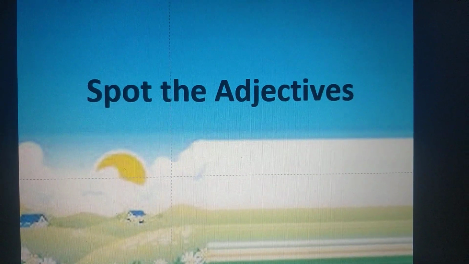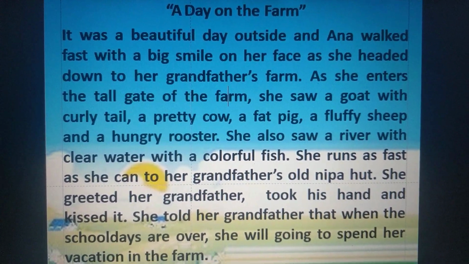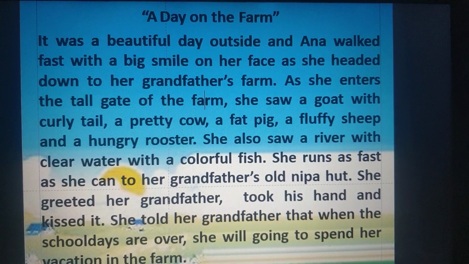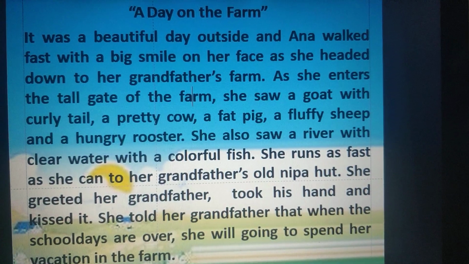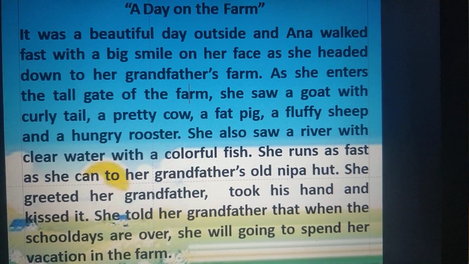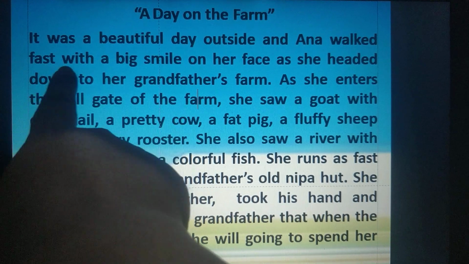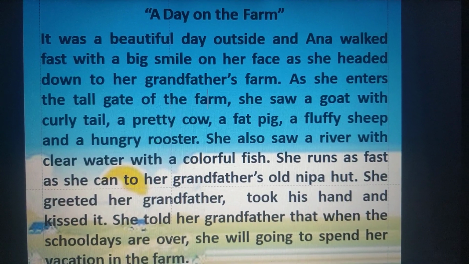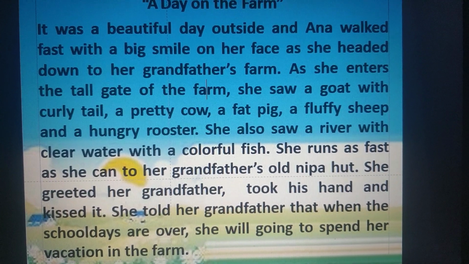Now this is spot the adjective. I'll show you a short story, and we are going to spot, which means we are going to identify, the describing words here. It was a beautiful day. What type of a day it was? Beautiful. So beautiful is a describing word. And Anna walked fast. How did she walk? She walked fast with a big smile. What type of a smile did she have? Big.